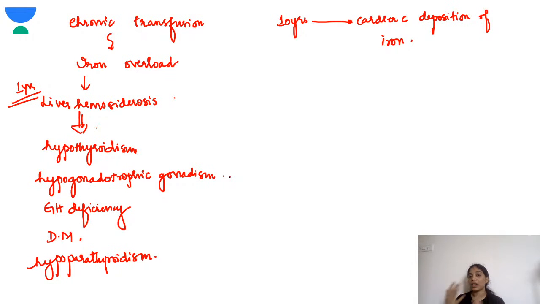As this blood transfusion carries on for up to 10 years, there will be cardiac deposition of iron. So one of the main reasons, in children untreated with chelation therapy, the cause of death could be congestive heart failure or cardiac arrhythmias because of cardiac hemosiderosis.